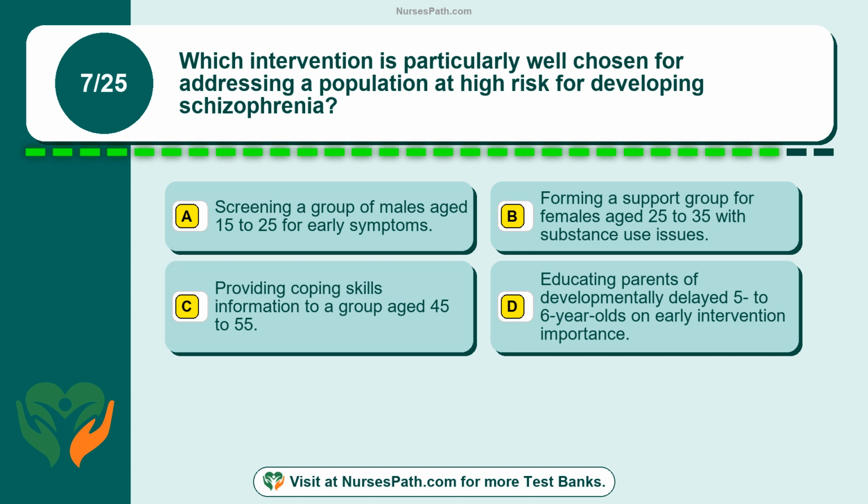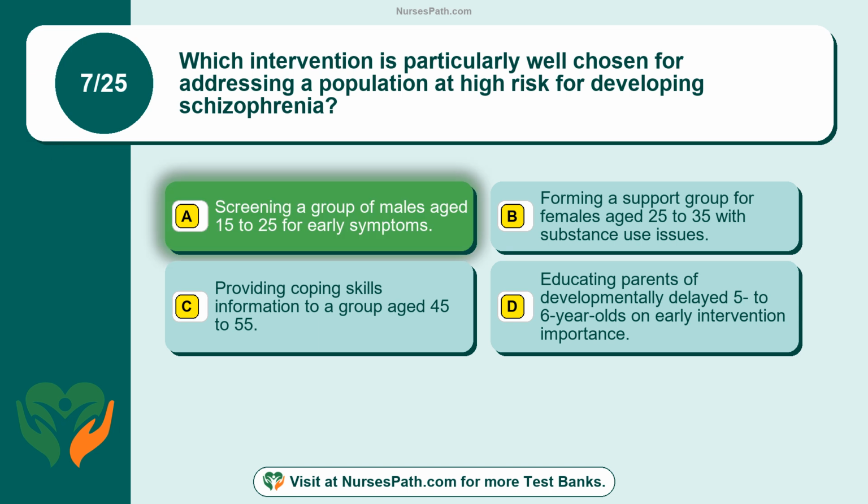Question 7. Which intervention is particularly well chosen for addressing a population at high risk for developing schizophrenia? Option A. Screening a group of males aged 15 to 25 for early symptoms. Option B. Forming a support group for females aged 25 to 35 with substance use issues. Option C. Providing coping skills information to a group aged 45 to 55. Option D. Educating parents of developmentally delayed 5 to 6-year-olds on early intervention importance. The correct answer is option A.